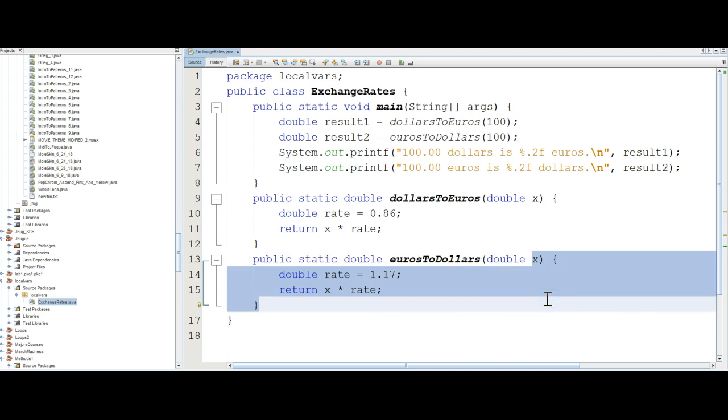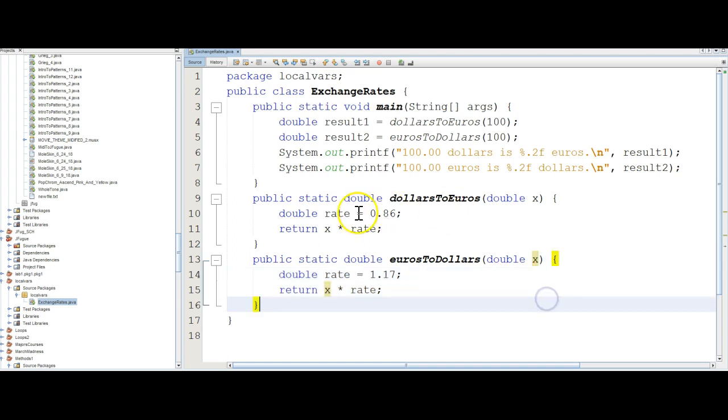Okay. Also, there's another local variable that's being reused in both of these methods, dollars to euros and euros to dollars. Can you find it? If you said rate, you're correct.